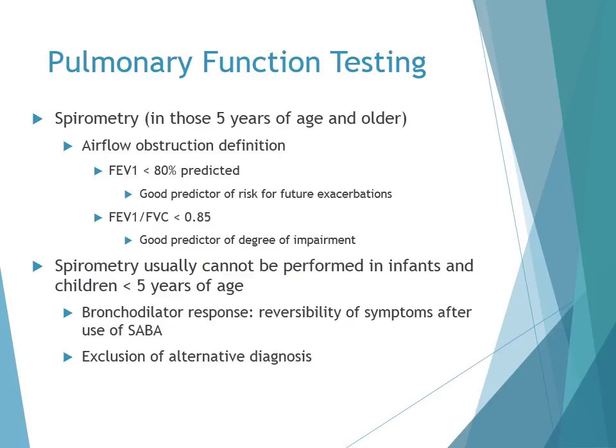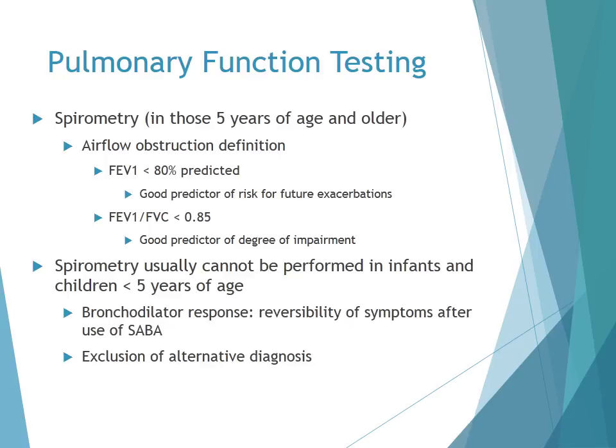The definitions for airflow obstruction are based upon the forced expiratory volume in 1 second, and an FEV1 of less than 80% predicted is an indicator of airflow obstruction. And an FEV1 over the forced vital capacity ratio that is less than 0.85 is also defined as airflow obstruction. And these are good predictors of the risk for future exacerbation, as well as the degree of impairment.